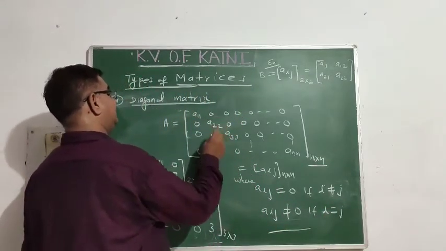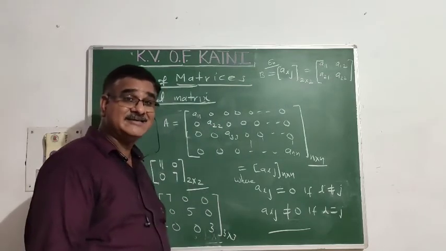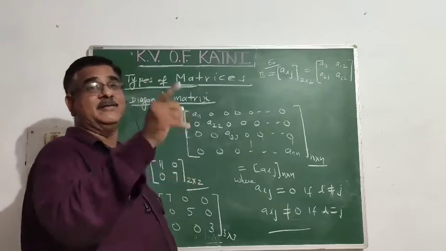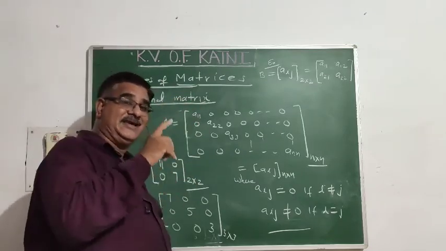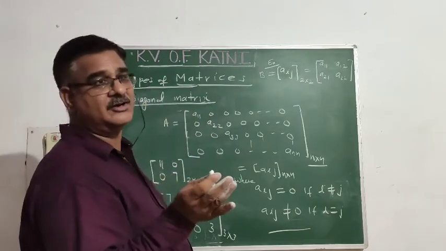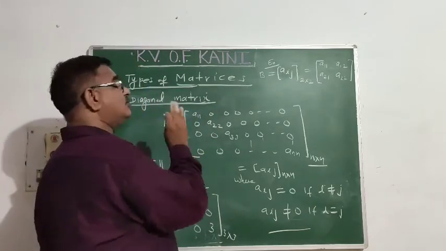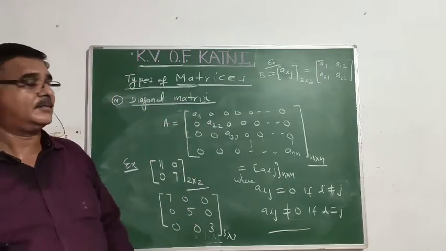Sometime it may be written like this. So our diagonal matrix is a square matrix. Every diagonal matrix is a square matrix, but converse is not true. That is, every square matrix is not necessarily a diagonal matrix.